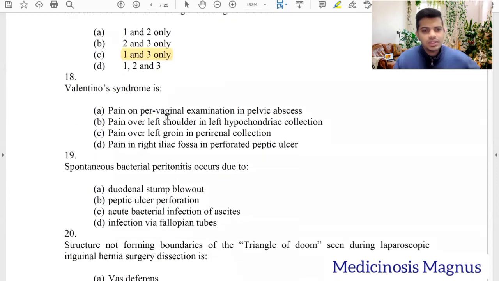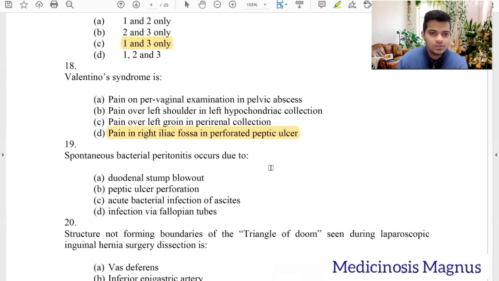Valentino syndrome is pain on per vaginal examination in pelvic abscess? No. Pain over left shoulder in left hypochondrial collection? No. Pain over left groin in perirenal collection? No. Pain in right iliac fossa in perforated peptic ulcer? So peptic ulcers commonly perforate and sometimes they can cause pain in the right iliac fossa after perforation, that is called Valentino syndrome.